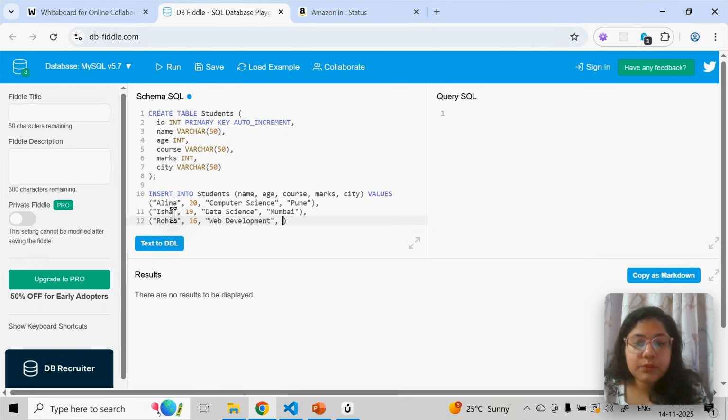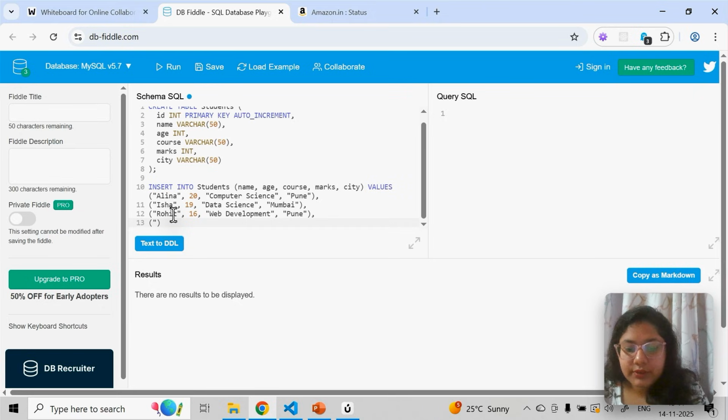So students table means students data will come. Okay. And I'll keep it as Pune. Then I'm going to add one more. Let's say Neha, 20, data science, and I'll keep it Mumbai.